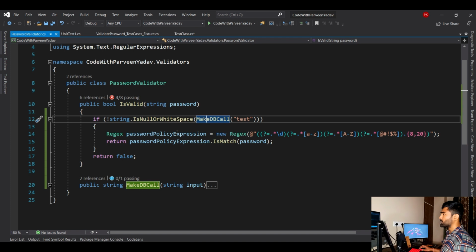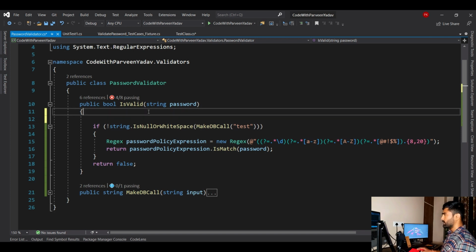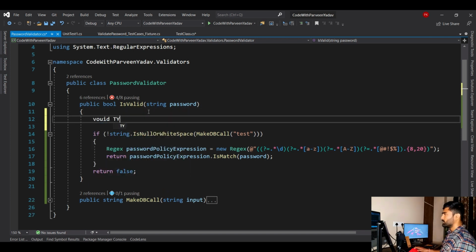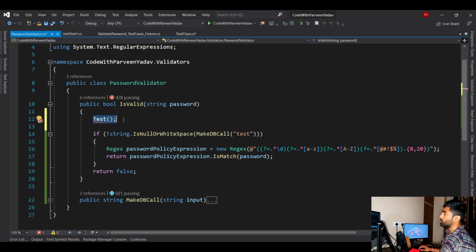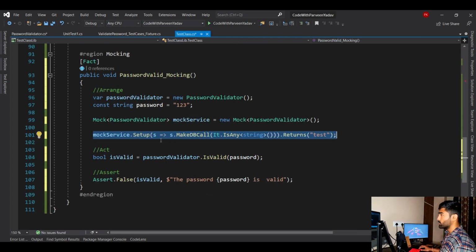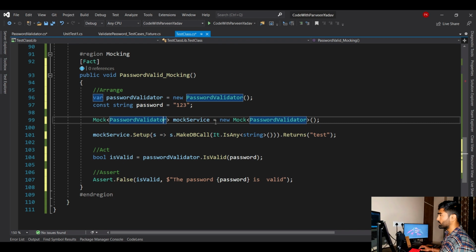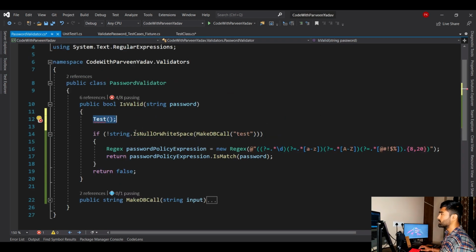If there is another method, for example, I'm not going to create a method, but let's say there is one more method before this method, void test method was there. If there was one more method and it has some written logic, I will again mock that as well. Over here I will set up a service that I already have, and I will say setup. Here I will say that test method name.